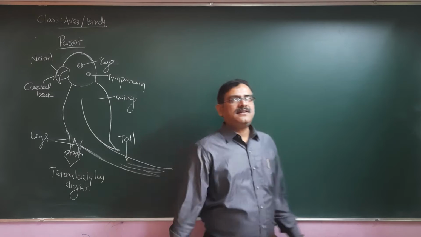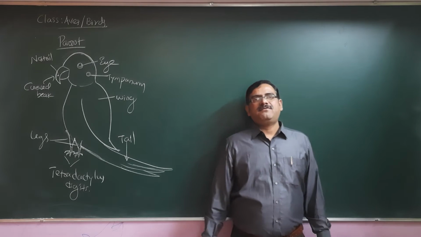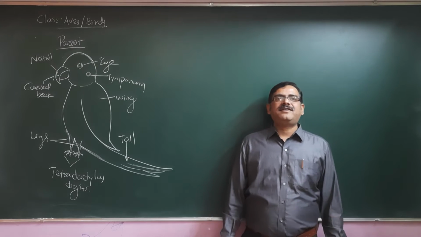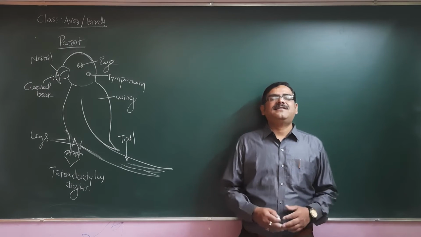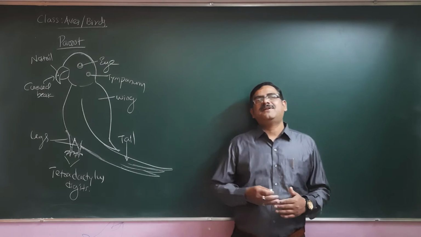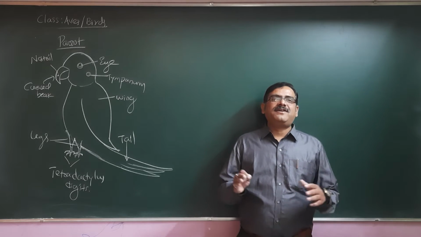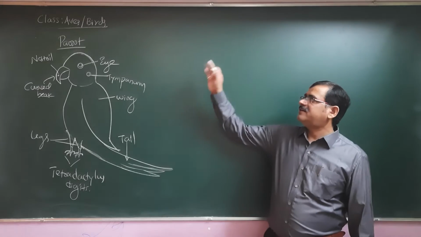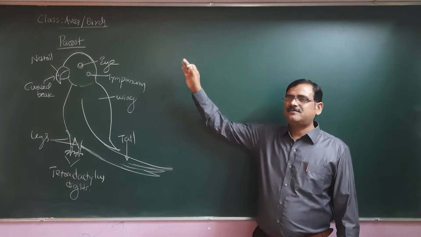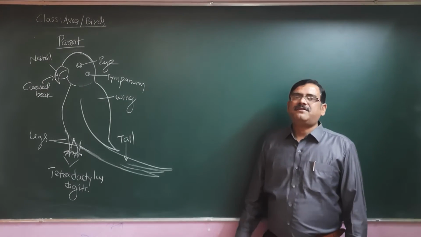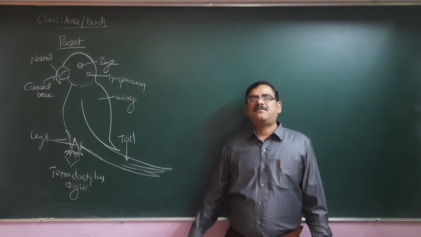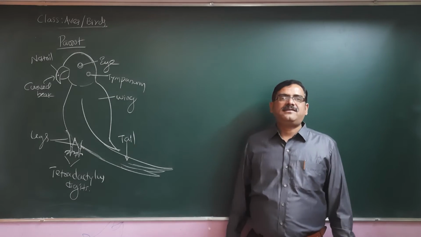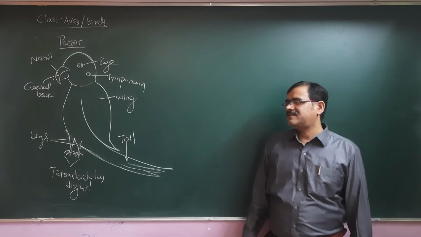The color of the feather most of the time is green. There are certain other parrots we call macaw parrots, which may have blue, red, or yellow color, a variety of feathers we can find. So this is about the frugivore or fruit eating bird parrot adapted for the aerial mode of life. The bones are hollow. We will be discussing some more important general characteristics later.